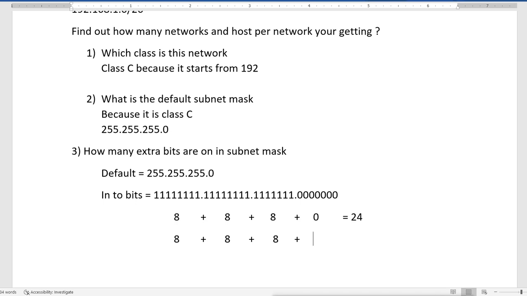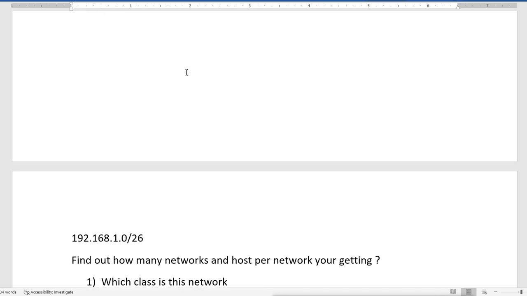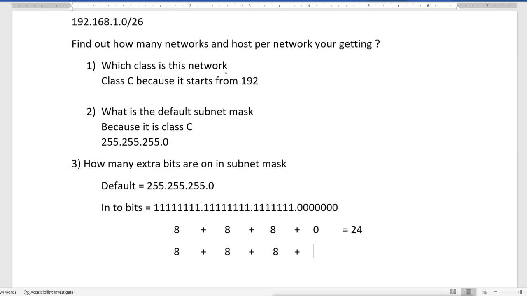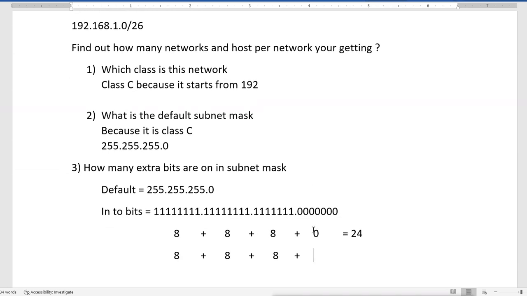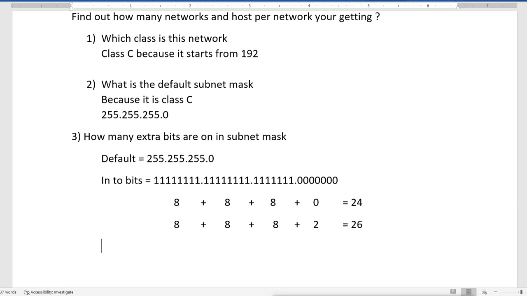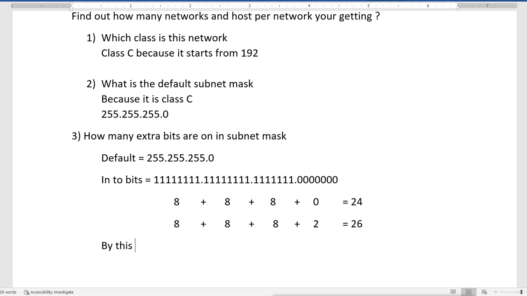To get the 26, we have to add 2 extra bits. So this 0 is actually 2, and that is why we are getting 26 here. So by this we now know that 2 extra bits are there.